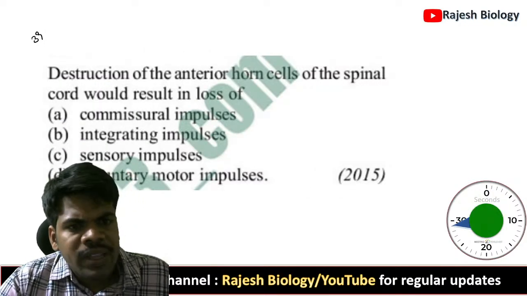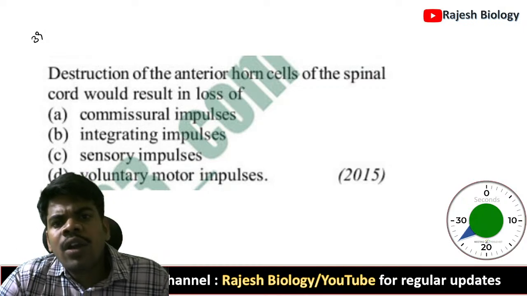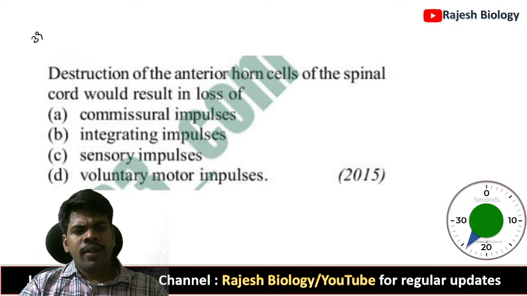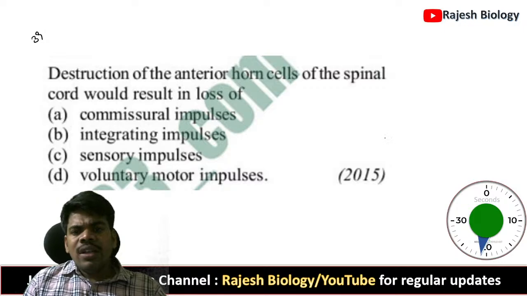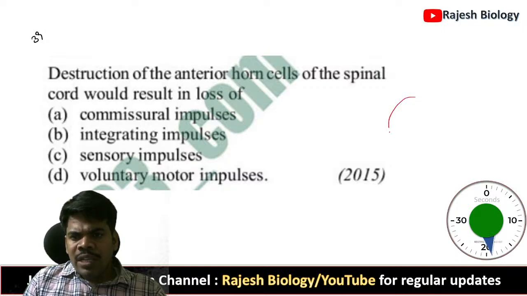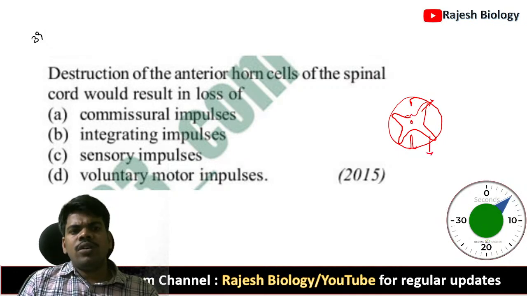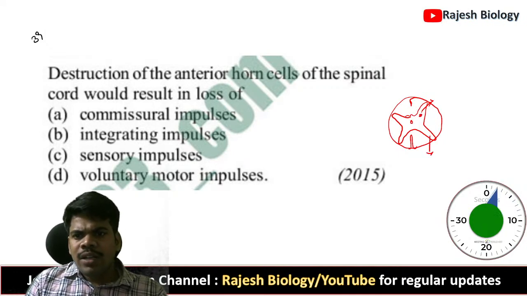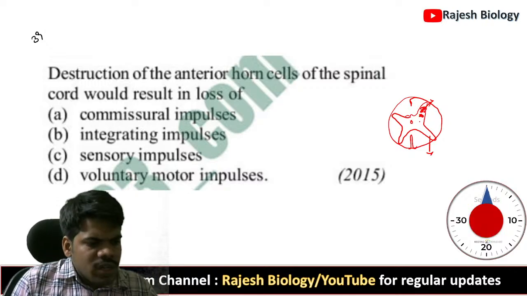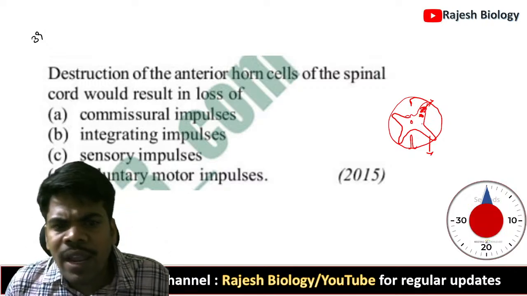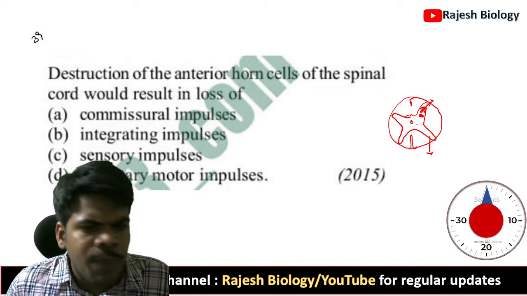39th question. Destruction of the anterior horn cells of the spinal cord would result in loss of... The spinal cord looks like this. These are called anterior horns. This is called the posterior horn. Destruction of the anterior horn cells. If we destroy the anterior horn cells, what will happen?